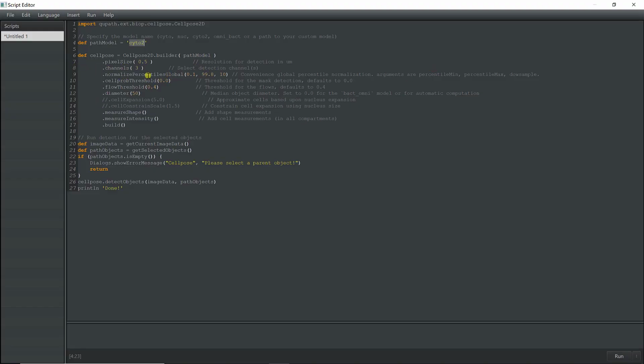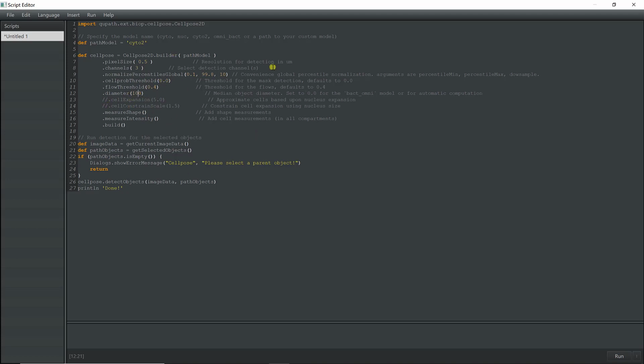And then normalization. This is nice because now normalization is done at the slide level, not tile per tile, so it's going to give you better results. Then the threshold on the probability for cells. Just be careful, it's not between 0 and 1, as you can see with StarDist, for example. Here you can have negative values down to -8, and I think you can get up to 16. It's a bit weird, but that's how it's been designed with Cellpose. Flow threshold 0.4 is the default value. Diameter of your fibers, so here I know I need to increase a little bit.